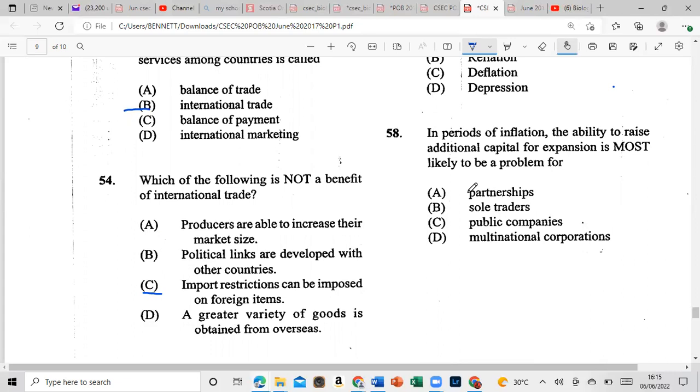In periods of inflation, the ability to raise additional capital for expansion is most likely to be a problem for, is it partnerships, sole traders, public companies, or multinational corporations? For the sole trader, inflation is going to lock down your business. Guys, fight, fight, fight. So 58 would be B.